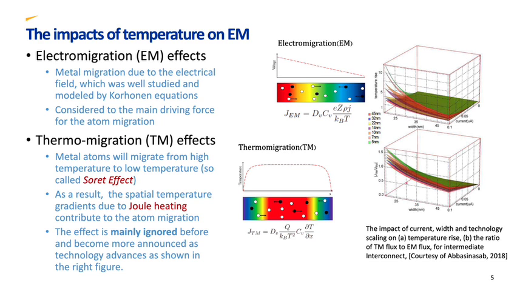Because, as you can see here, the ratio of TM flux to EM flux is more than 1, which means that in modern VLSI circuits with high current density and nanometer scale, we have to consider thermomigration effects.